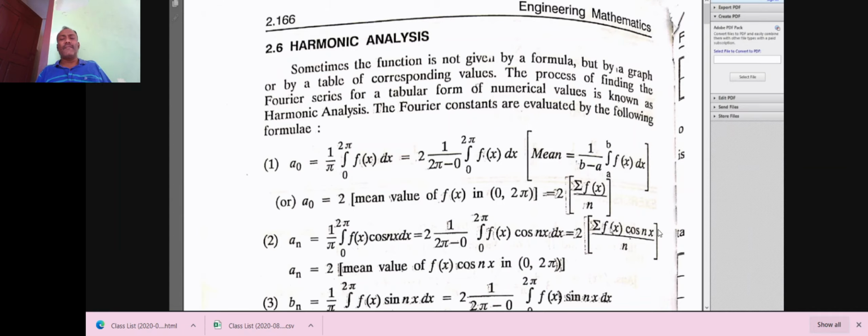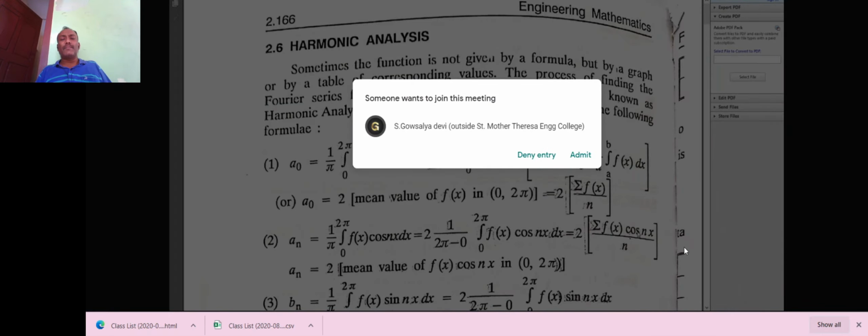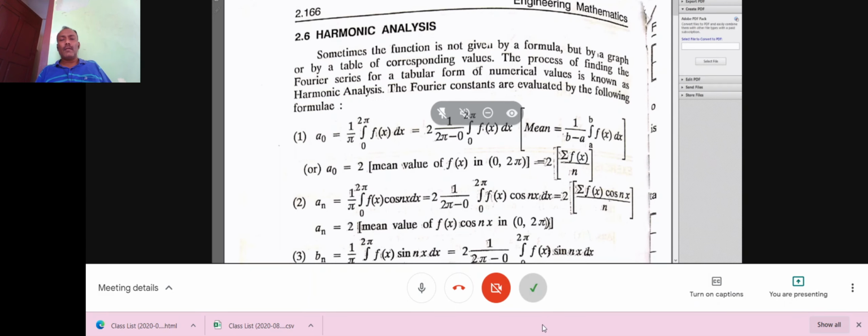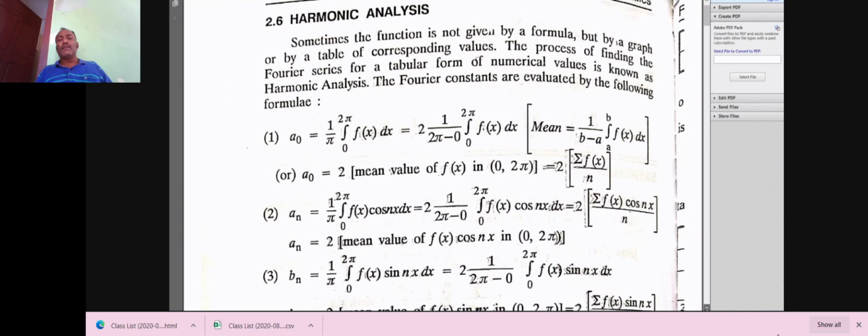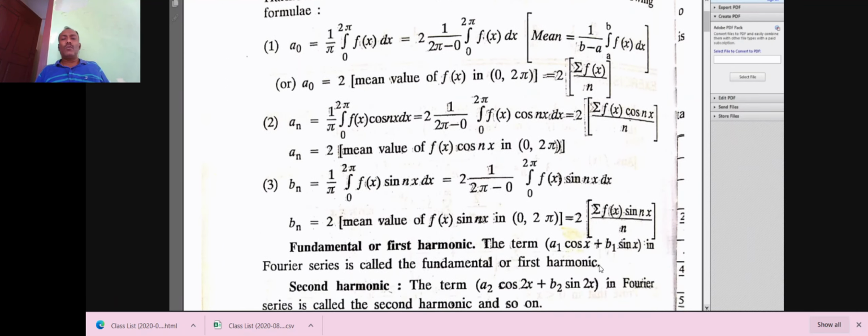That is summation of y cos nx by n, and a0 is equal to summation of f(x), that is summation of y by n, and an is summation of y cos nx by n, and bn is equal to 2 times summation of f(x) sin nx by n, that is summation of y sin nx by n.